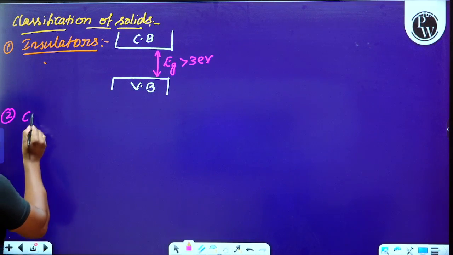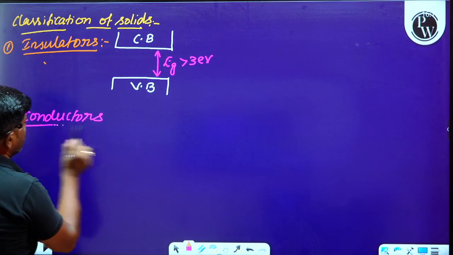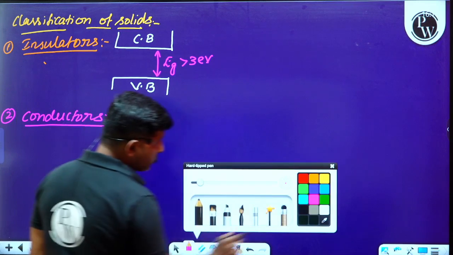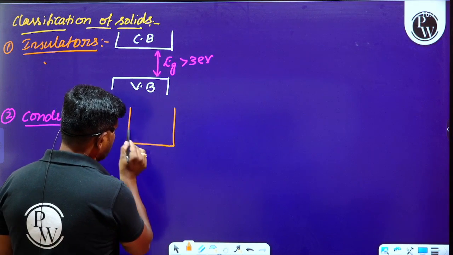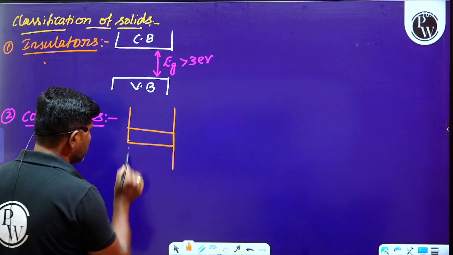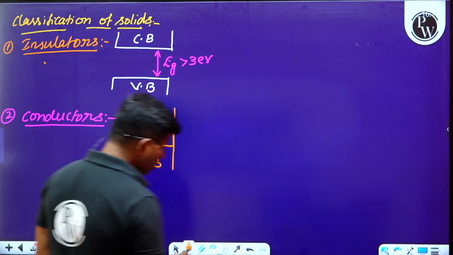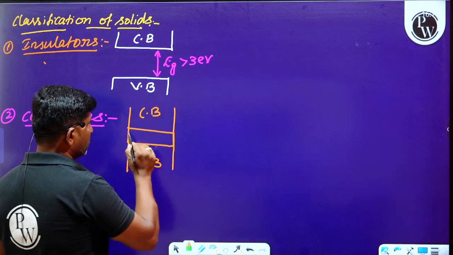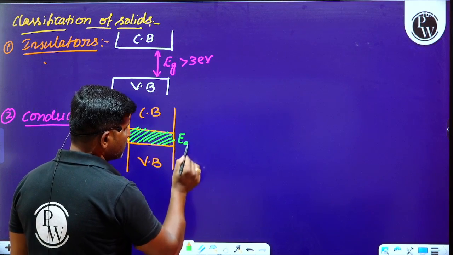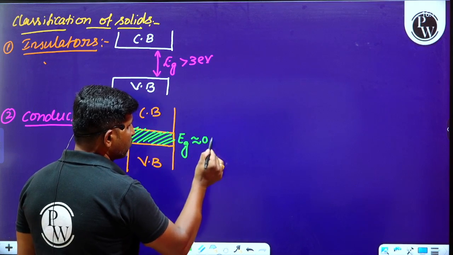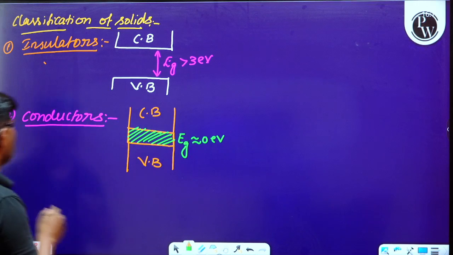Okay. And second one, whenever we move on to conductors, observe this, the conduction band and valency band are overlapped with each other. If the conduction band and valency band overlap each other such that the energy gap is taken to be equal to 0 electron volt, then they are referred to as conductors.